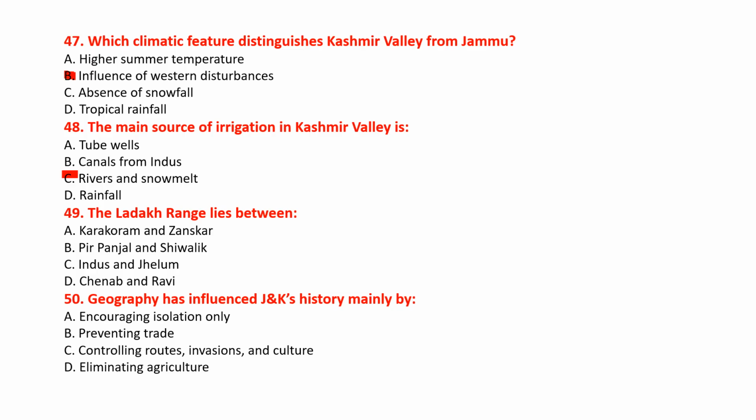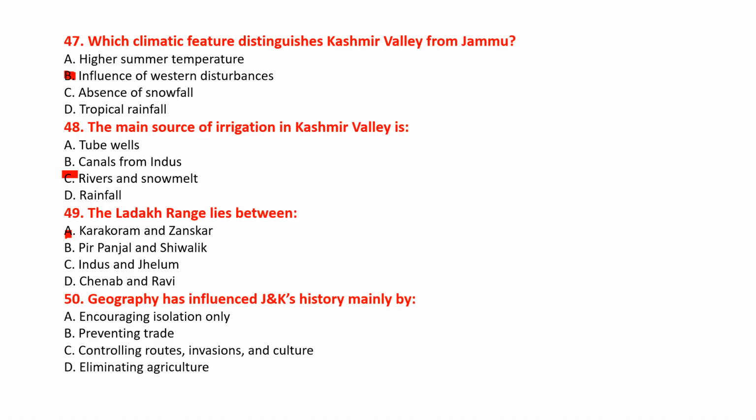Next is question number 49. The Ladakh range lies between option A, Karakoram and Zanskar, option B, Pir Panjal and Shivalik, option C, Indus and Jhelum, option D, Chenab and Ravi. And the correct answer for this will be option A, Karakoram and Zanskar range.